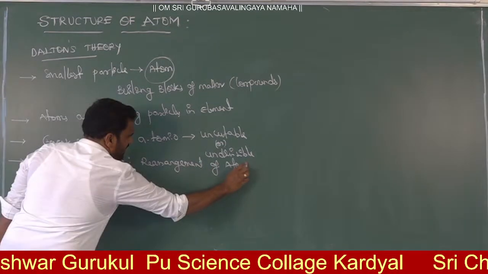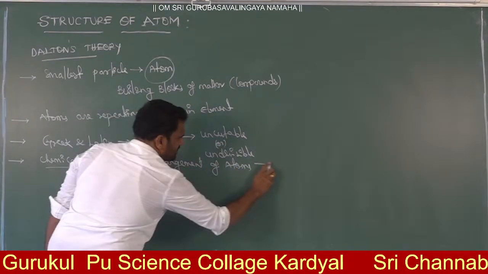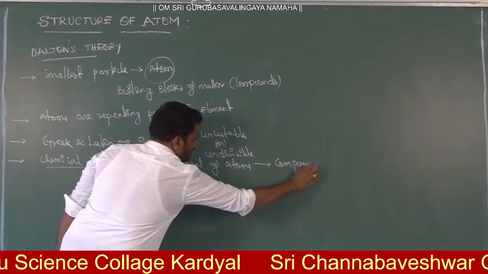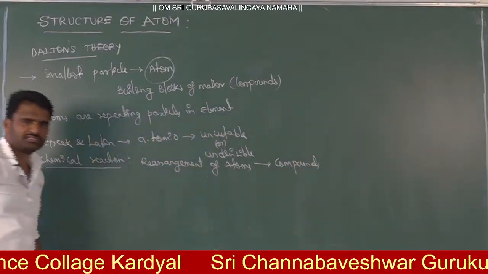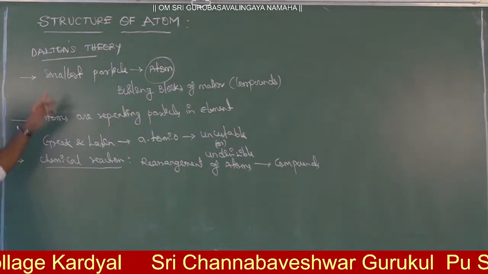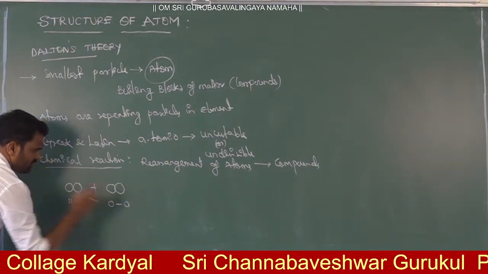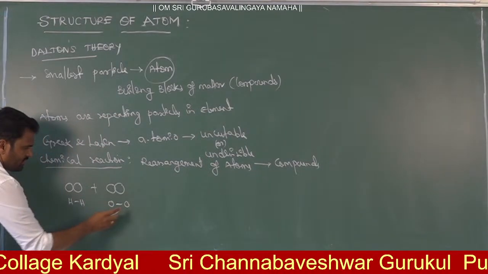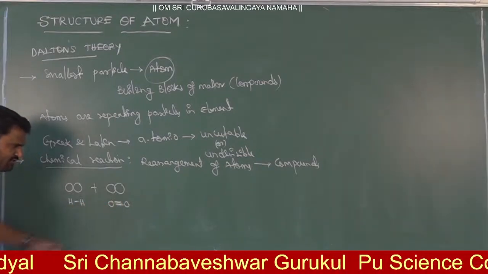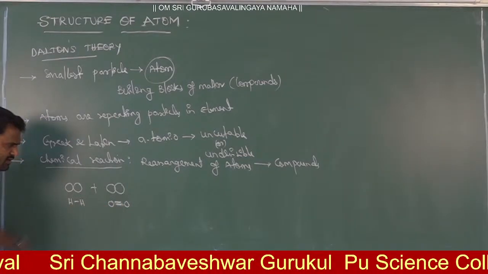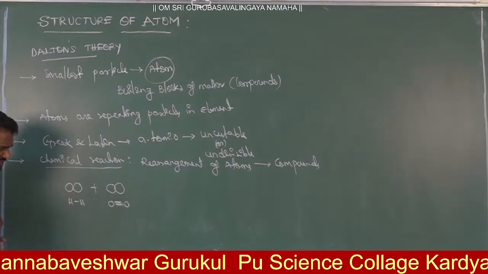Atoms will give compounds. Getting a compound is said to be a chemical reaction. Earlier, according to Dalton, O and O, that is oxygen. O and O means right now we have a double bond. Earlier you didn't have a double bond, and there was no concept of bonding.